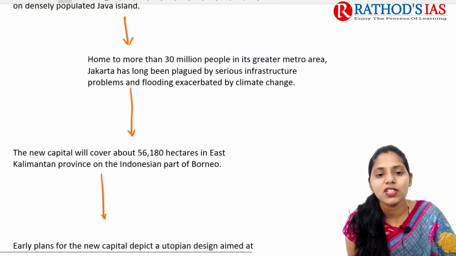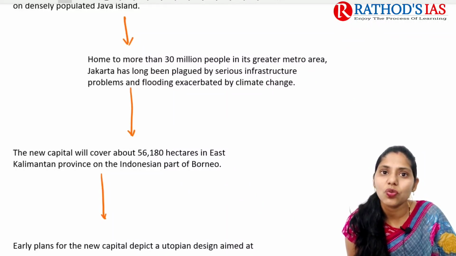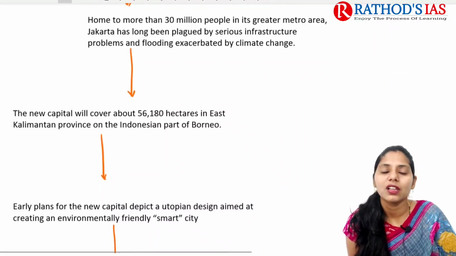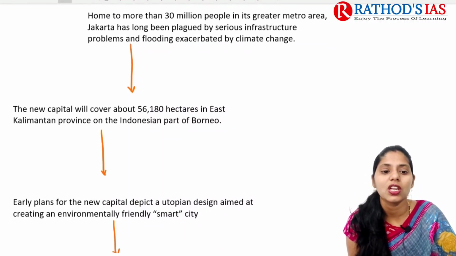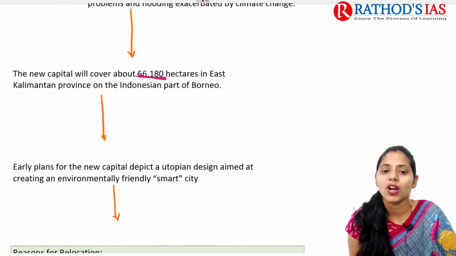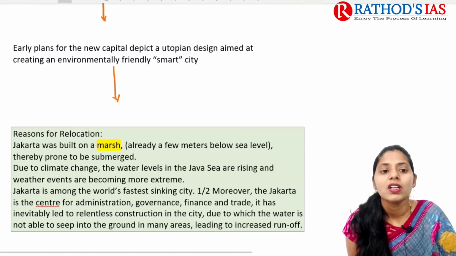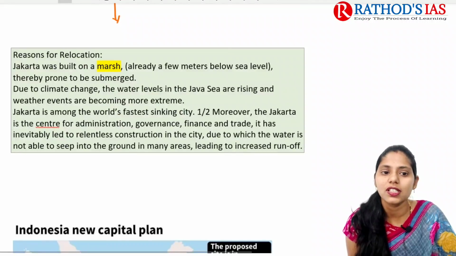So actually this island is mainly home to more than 30 million people in its greater metro area, and Jakarta has long been plagued by severe infrastructure problems as well, and there is also flooding which may be exacerbated by the increase in the sea level due to climate change. And if you are talking about this new capital, it will cover about 56,180 hectares in East Kalimantan province on the Indonesian part of Borneo. Okay, so this is about this topic, and now let us try to see what is the reason for this relocation.